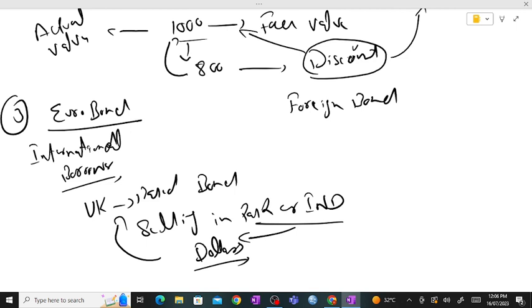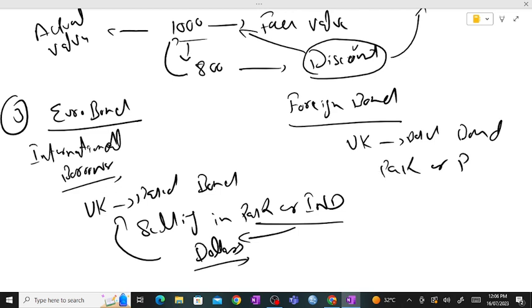But if we talk about the foreign bond, it's the opposite. A bond that is issued by a corporation or the government is denominated in the investor's home currency and sold in the investor's home market. For example, a UK based bond selling in Pakistan or India will be traded in their specific currencies. So that is the difference between the Eurobond and the foreign bond.